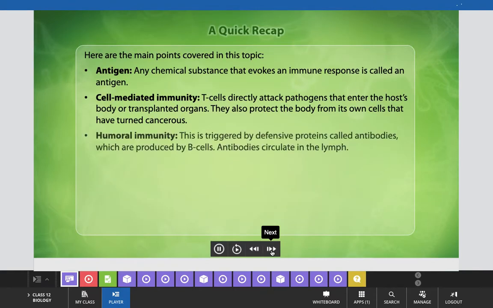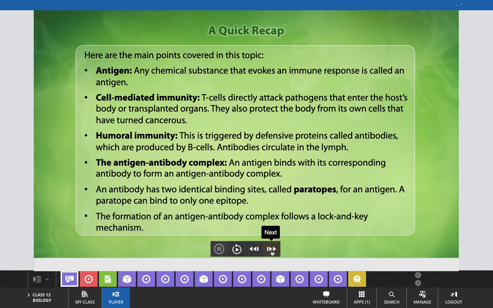Now, a quick recap. In this revision class, we have covered antigen: any chemical substance that evokes an immune response is called an antigen. Cell mediated immunity or CMI is the type of immunity where T cells directly attack pathogens that enter the host body or transplanted organ, and they also protect the body from its own cells that have turned cancerous.